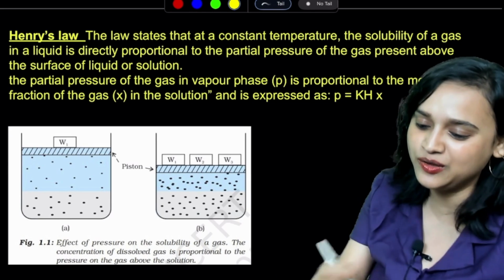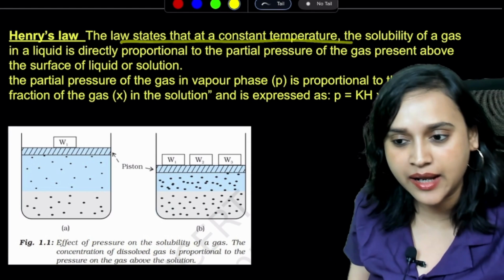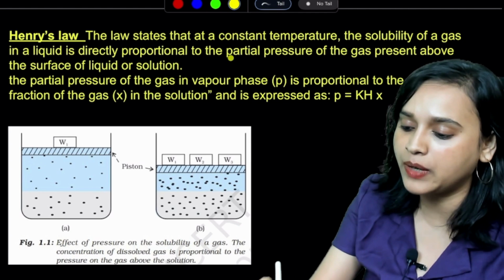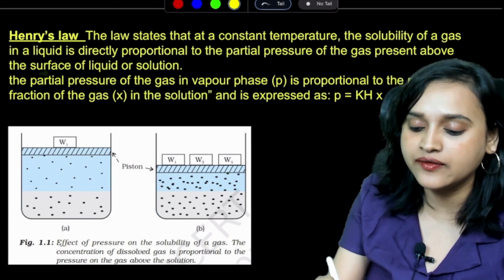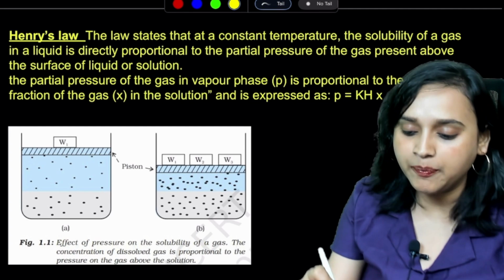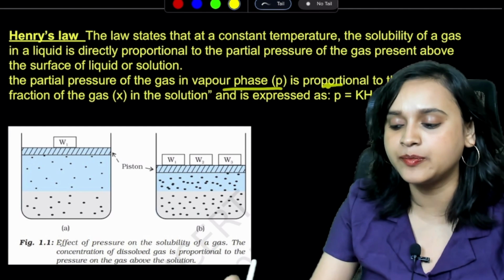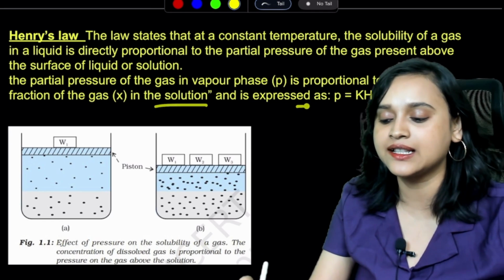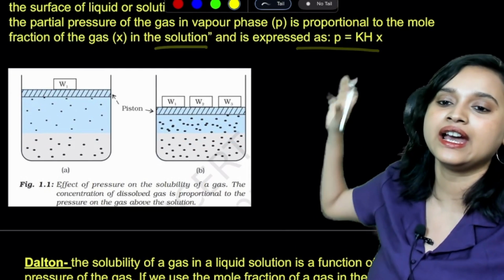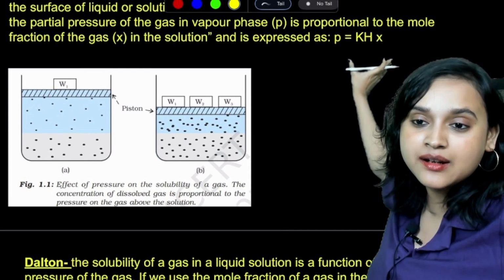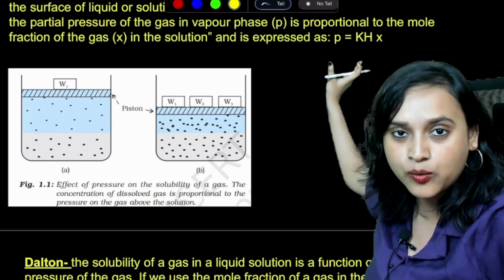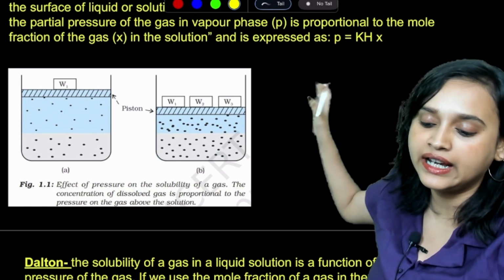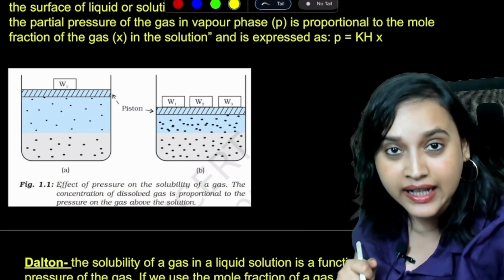So the law states that at a constant temperature, the solubility of a gas in a liquid is directly proportional to the partial pressure of the gas present above the surface of the liquid or solution. The partial pressure of the gas in vapor phase is proportional to the mole fraction of the gas, chi, in the solution, and it is expressed as P = Kh chi. This is the mathematical representation of Henry's law, everybody. Do you all agree?